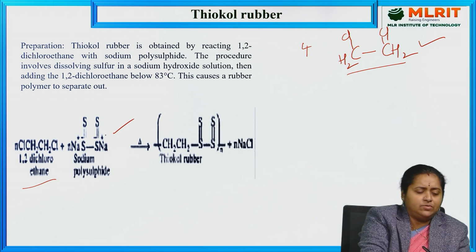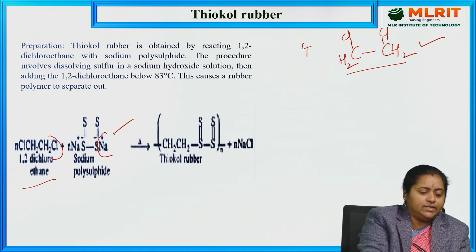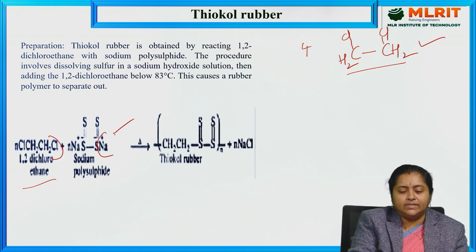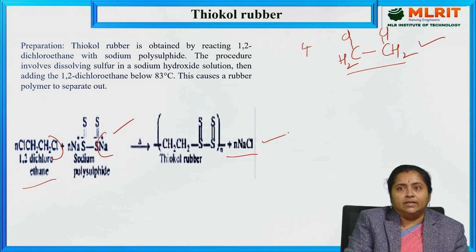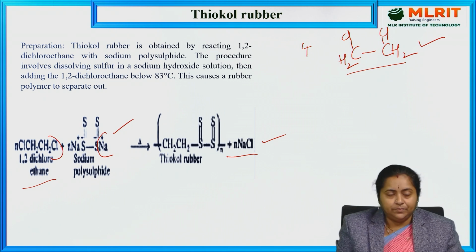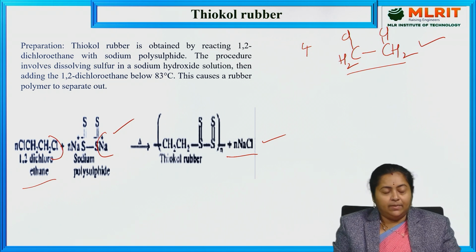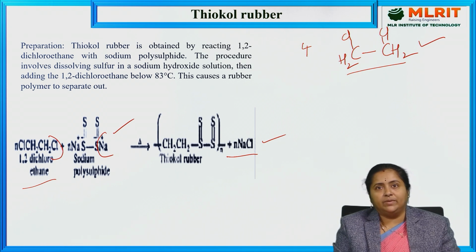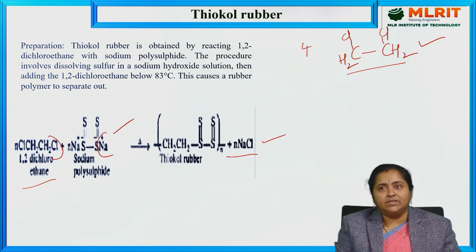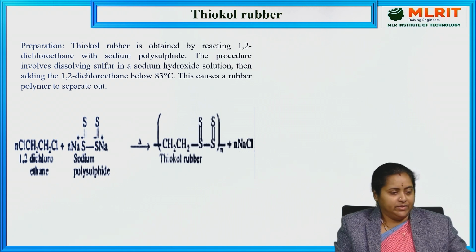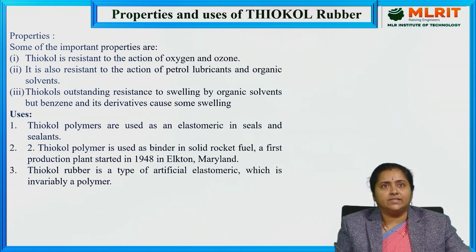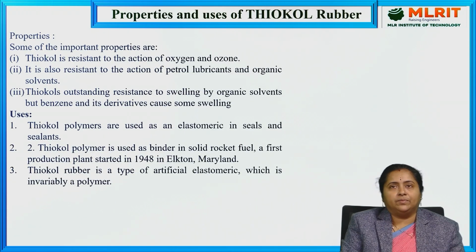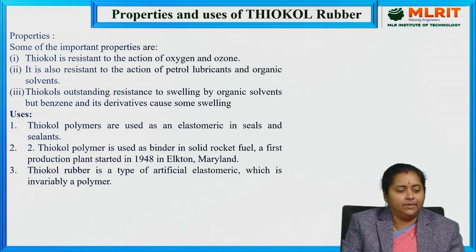So, this is also an example of condensation polymerization. In this, if you notice, Na and Cl are eliminated as NaCl in the reaction. So, when 1,2 dichloroethane is treated with sodium polysulfide, it is able to undergo condensation polymerization. As a result, due to the elimination of NaCl as a small molecule, thiocol rubber formation takes place. So, this is about the preparation, and let us have an idea about the properties and applications of thiocol rubber.